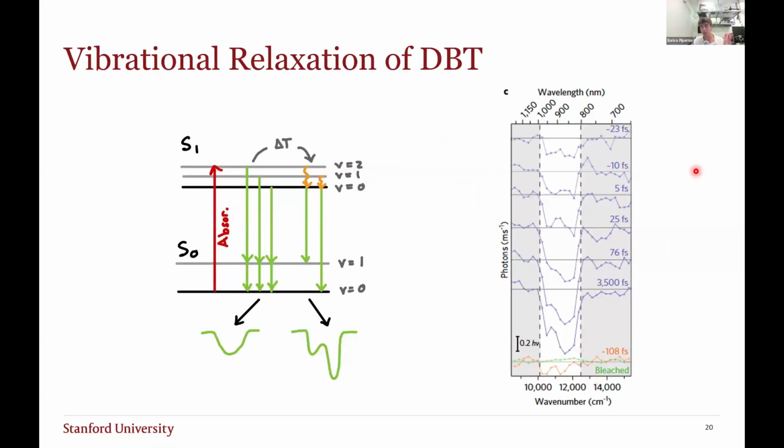So we've seen this figure many times before in this presentation. Now, the actual intuition, the reasoning the authors provide to explain the spectrum is here. At very early time delays, we find that this spectra is wide, it's kind of flat. But at later time delays, we find these two peaks in our spectra. And they explain these by vibrational relaxation.